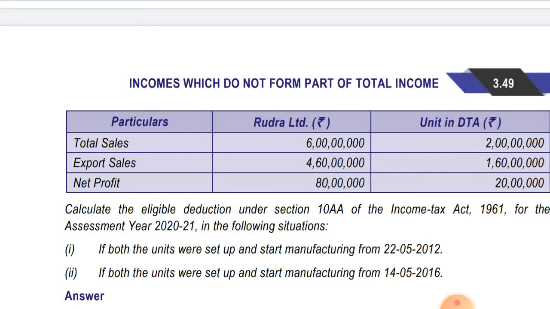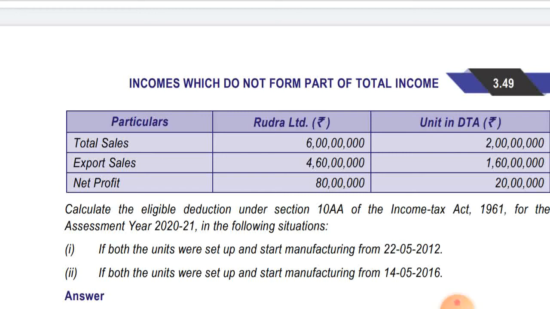SEZ unit. So in this case, Rudra Limited total sales and export sales is given and net profit is given, and unit of domestic tariff area, total sales, export sales and net profit is given. So from the total sales of Rudra Limited, if we deduct the domestic tariff area unit sale, we'll get the total sale of SEZ unit.